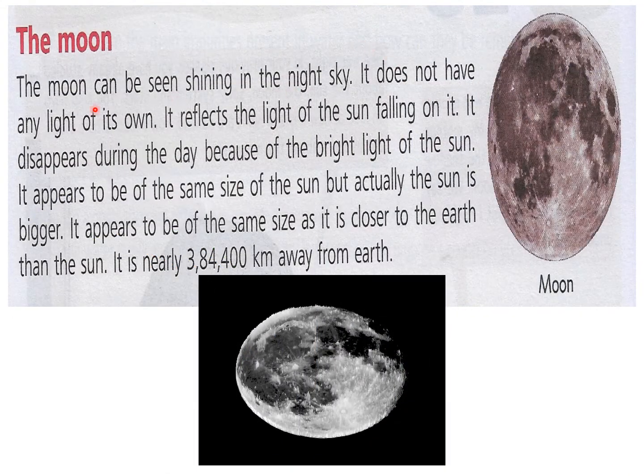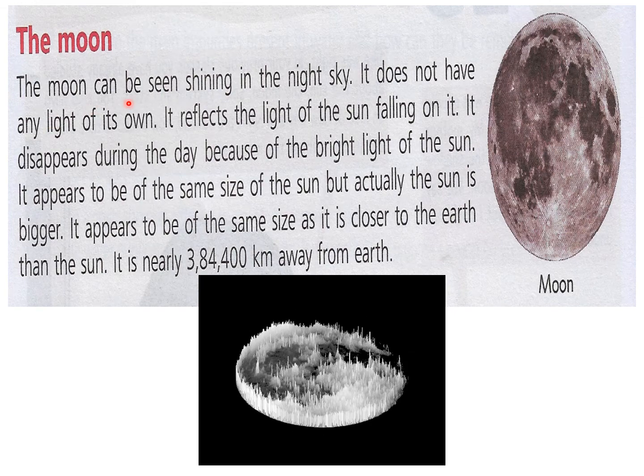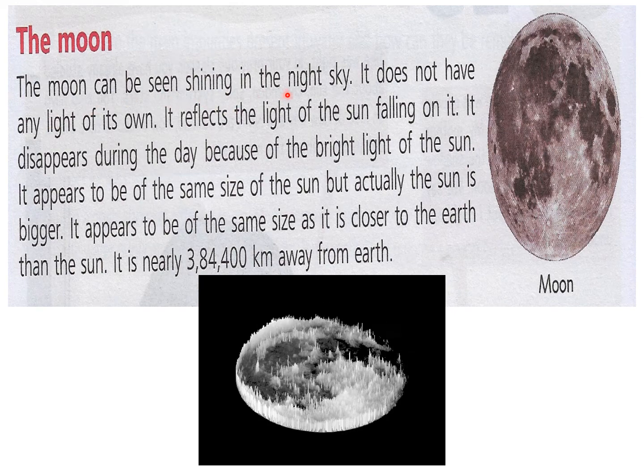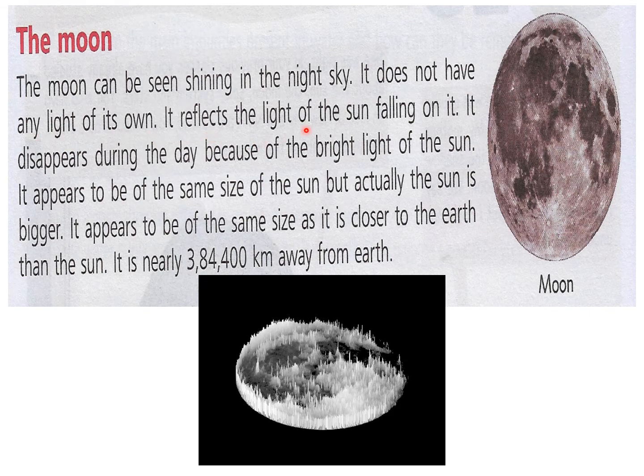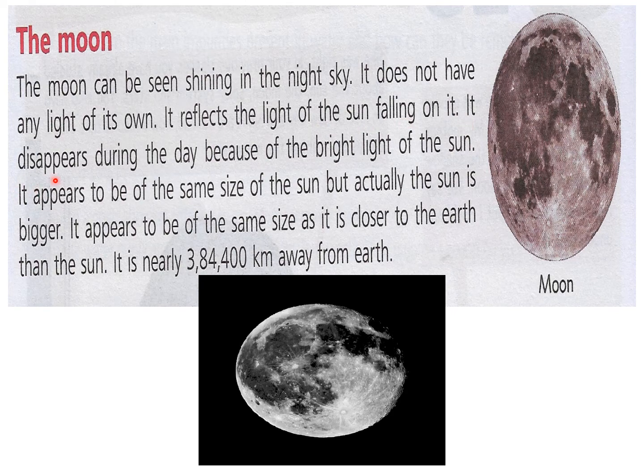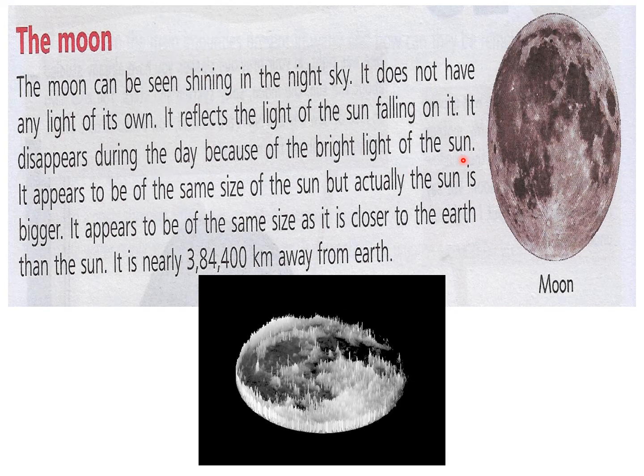Now we will read about the moon. The moon can be seen shining in the night sky. It does not have any light of its own. It reflects the light of the sun falling on it. It disappears during the day because of the bright light of the sun.